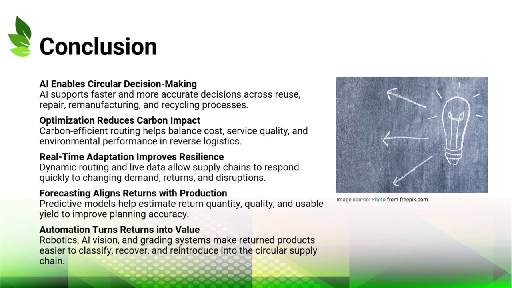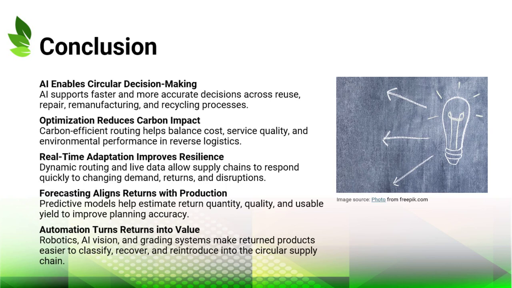To conclude, this chapter shows that AI and automation are becoming essential enablers of circular supply chain decisions. They help organizations move beyond static planning toward faster, data-driven, and more adaptive decision-making. In reverse logistics, optimization models can reduce carbon impact while still maintaining service performance. Real-time routing improves resilience by allowing supply chains to react to new demands, returns, and disruptions as they happen.